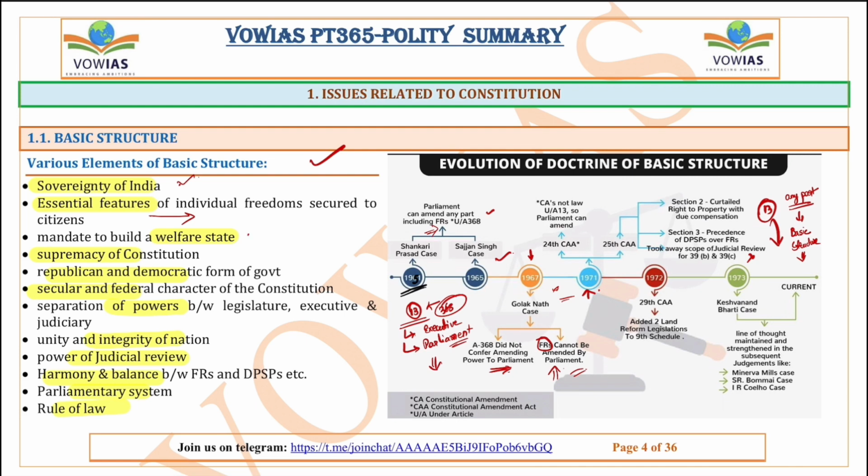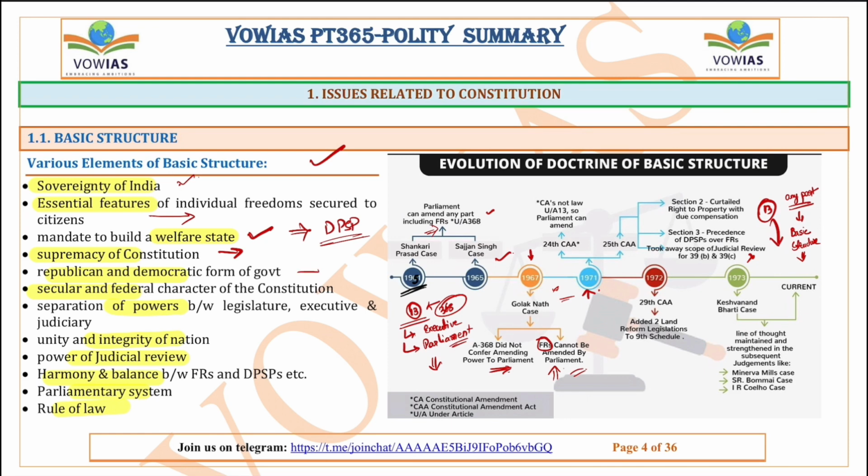And next one is the welfare state. The welfare state is talked about in the DPSPs. The DPSP talk about a welfare state, because welfare of the people has to be the aim of any government. So this is also part of the basic structure. Next, supremacy of the Constitution. That means the Constitution is supreme. Nothing is above the Constitution of India. No one is above the Constitution. Everyone has to abide by the Constitution.